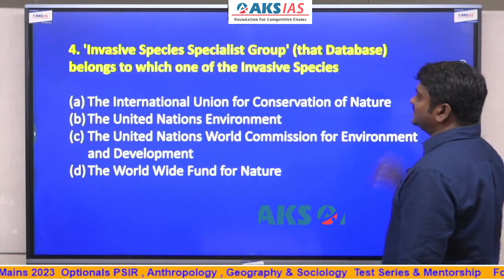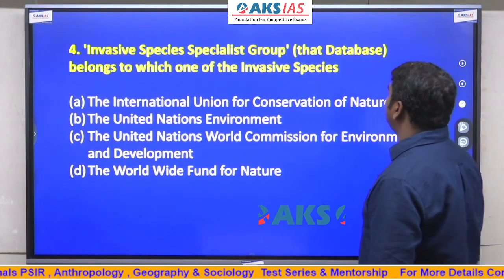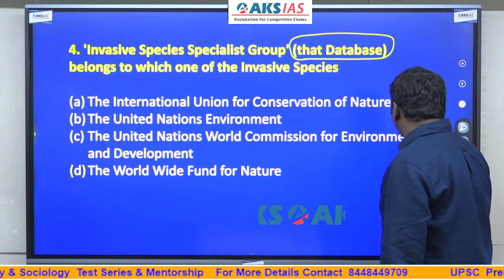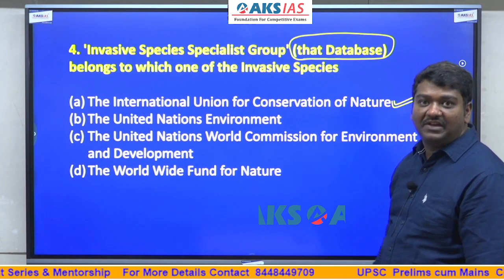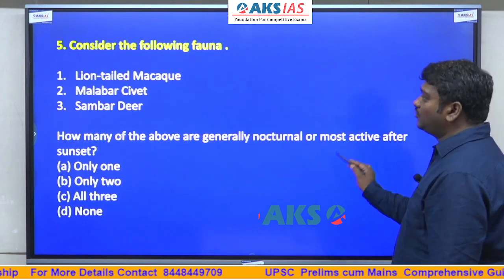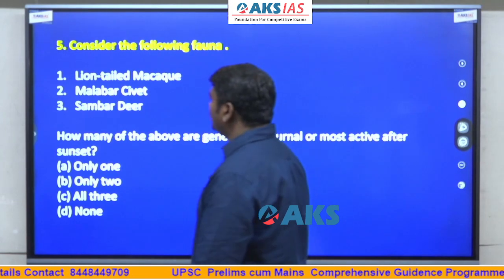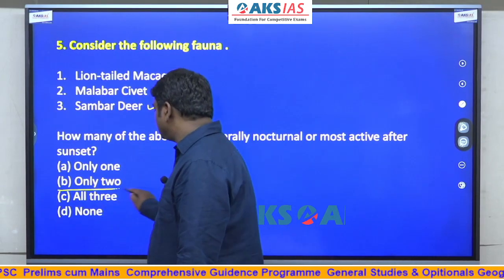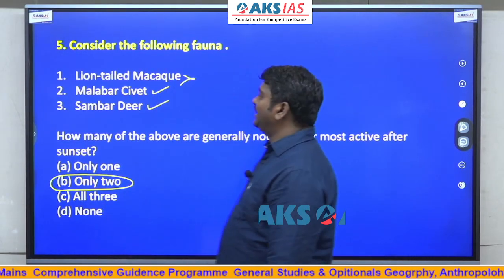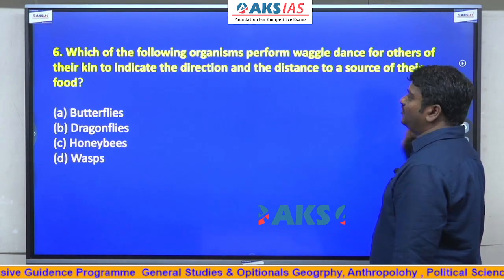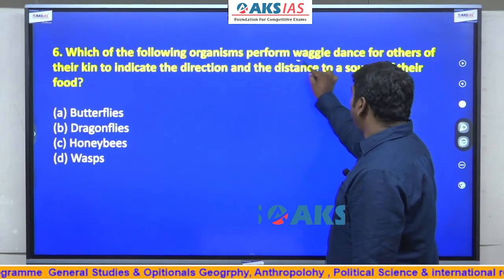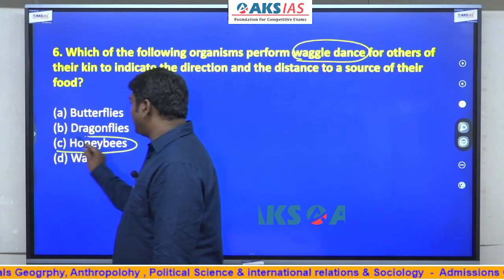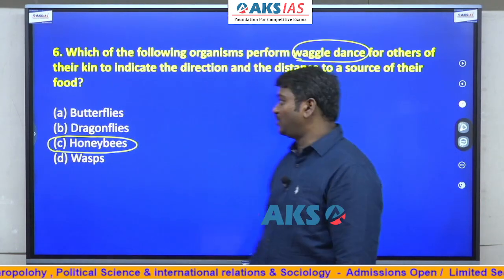Then this invasive species specialist group database. Who will give us database, guys? IUCN. Any form of database is mostly given by IUCN. And that was in news, guys. So this is like out of the box. Malabar civet and sambar deer are nocturnal species, not lion-tailed macaw. So even if you leave this, it's fine. And this you might have heard, we don't spend much time, but you might have heard about the dances done by honeybees when they have to show the routes and all.